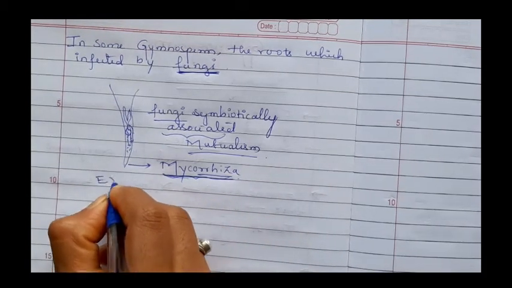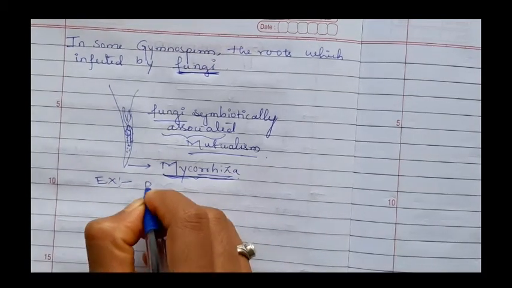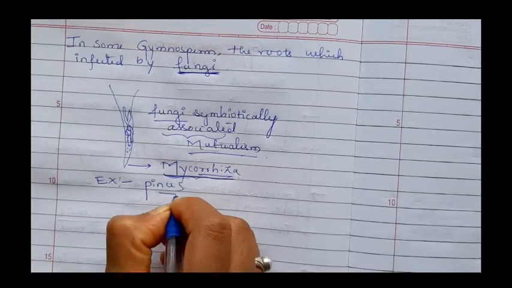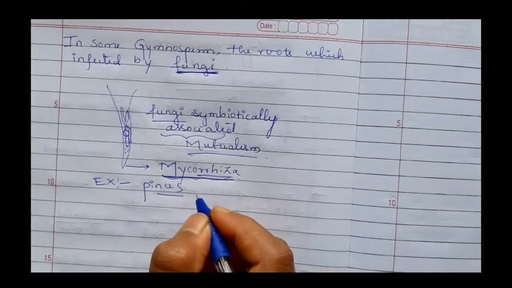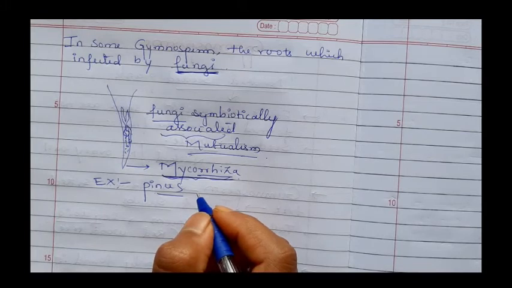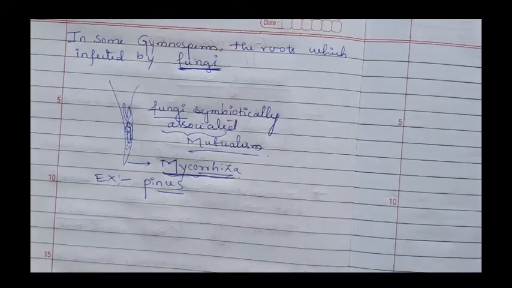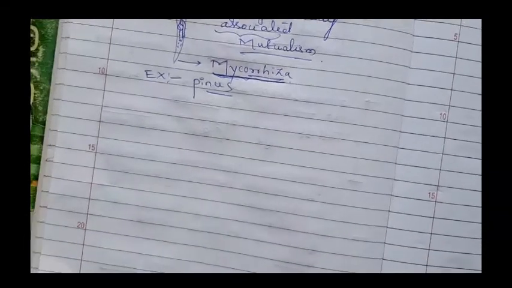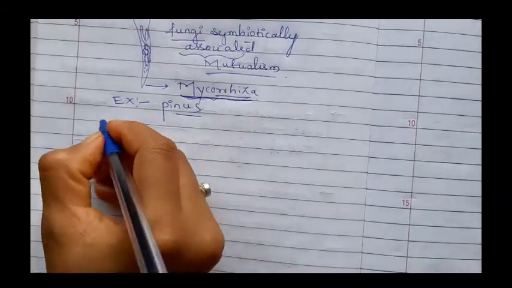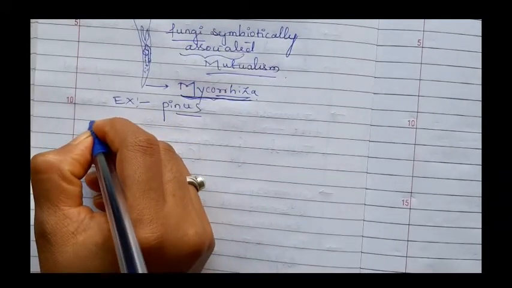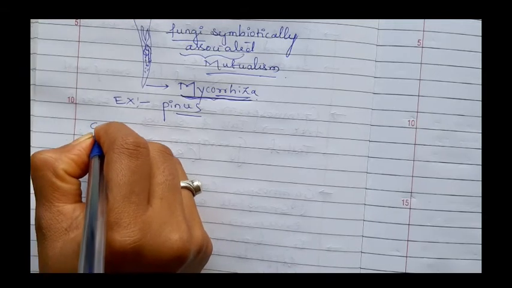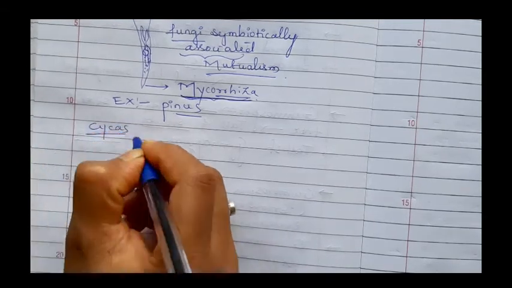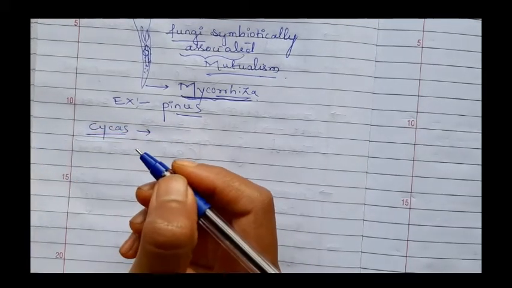Example, the mycorrhiza in gymnosperms is present in Pinus. Pinus is an example for the gymnosperms. Then some other species of gymnosperms, that is Cycas. Cycas is another example of a gymnosperm.